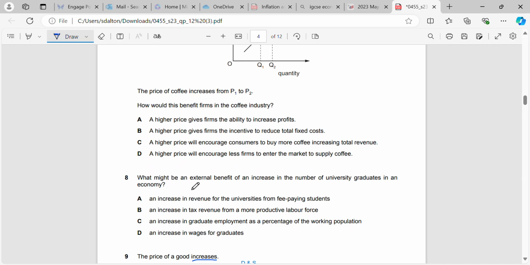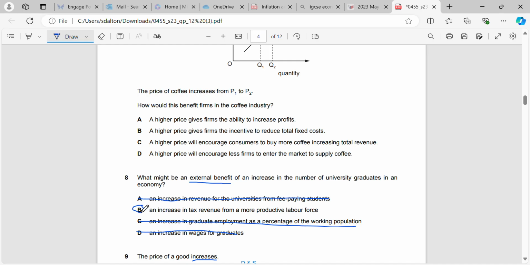Okay, question 8. What might be an external benefit of an increase in the number of university graduates in an economy? So remember that an external benefit is a benefit that affects third parties. So they're not directly involved in the consumption or the production of whatever it is that we're mentioning. So anything mentioning university graduates, university, etc., that's not going to be an external benefit. That might be private benefits. So straight away we can get rid of A, C, and D. So it has to be B.